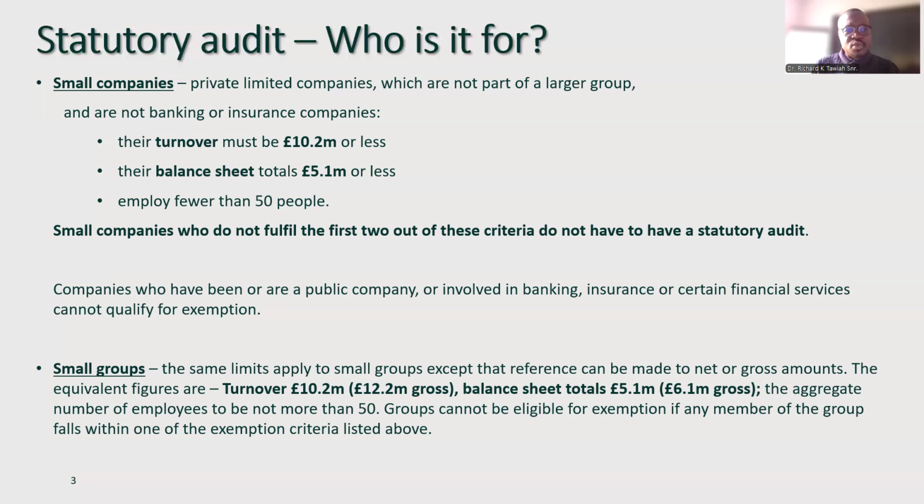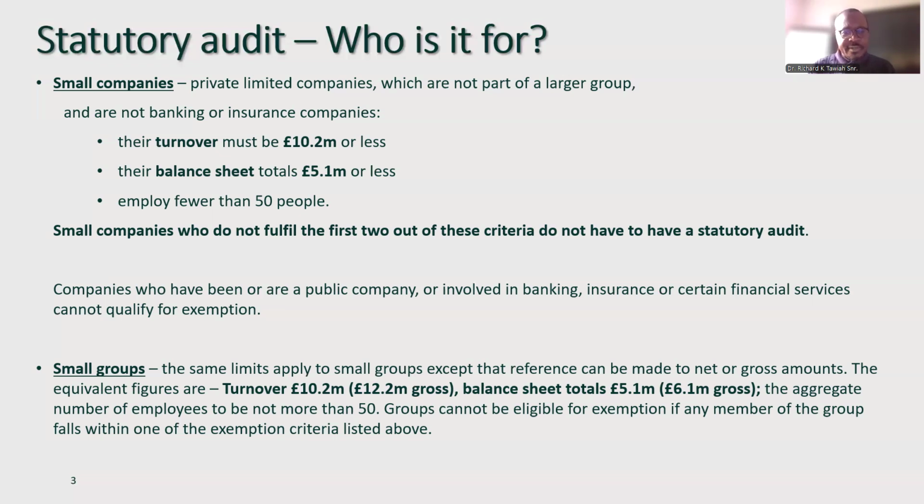Now, small companies who do not fulfill two out of the above three requirements do not have to have a statutory audit. Companies who are or have been a public company, or are involved in banking, insurance or financial services, cannot qualify for exemption.